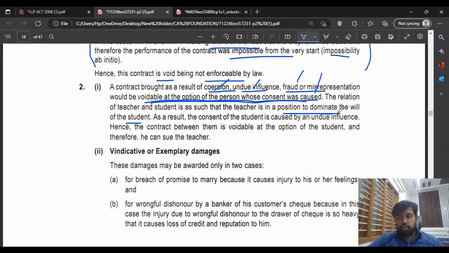Then that the teacher was in a position to dominate the will of the student, and that the consent of the student is caused by undue influence. The contract between them is voidable at the option of the student. So basically, this is the provision, and then the correlation of the provision, and this is the answer. Finally, you can choose the teacher.